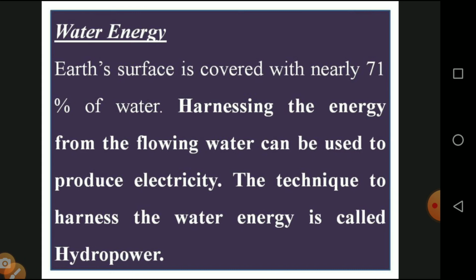Then water energy. Water energy is otherwise called hydroelectric energy. The earth's surface is covered with nearly 71% water, as you know very well, so vast sources of water are available. Harnessing energy from flowing water can be used for producing electricity. The technique of harnessing water energy is called hydropower. Hydro means water, and the production of electricity by means of water is called hydropower.